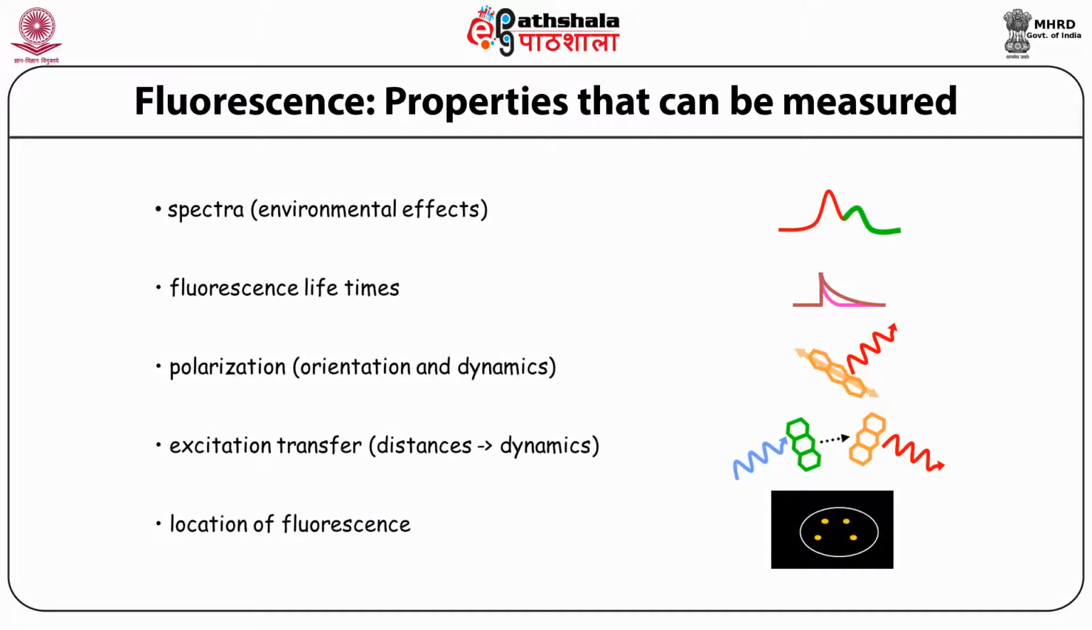We show that the fluorescence properties can be measured simply: the spectra, which give the environmental effect; fluorescence lifetime; then the polarization, which gives the orientation and dynamics of the molecule; excitation transfer, which gives the distance and dynamics; and the location of fluorescence, which is used for subcellular localization.